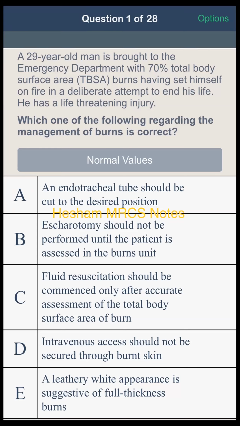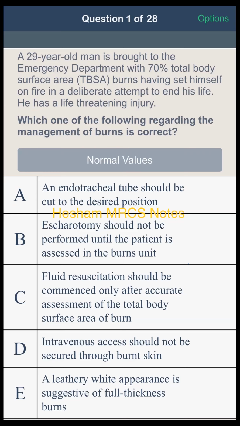Okay, then what's your answer? So I'm confused between D and E, sir. Okay, then what do you think? Sclerotomy should not be performed until the patient is assessed in the burn unit? No, sir. It is an emergency procedure, sir.